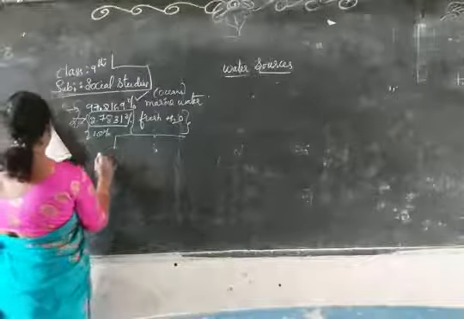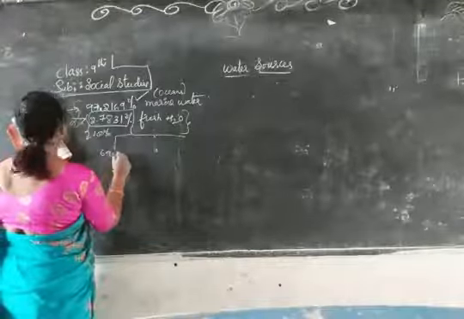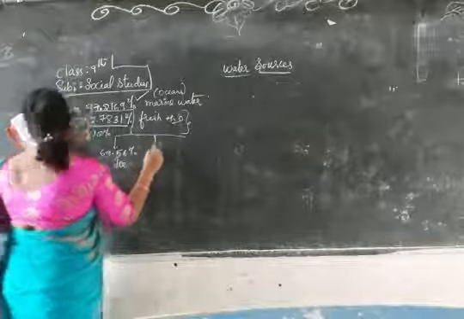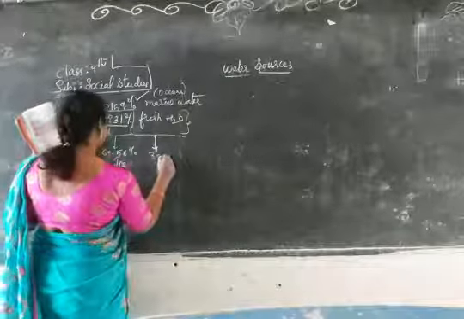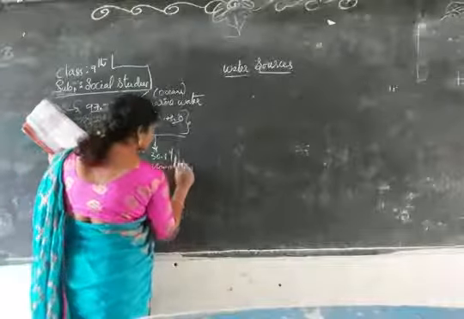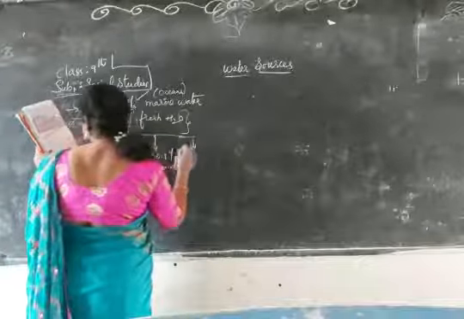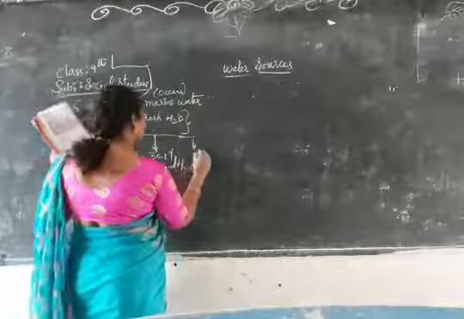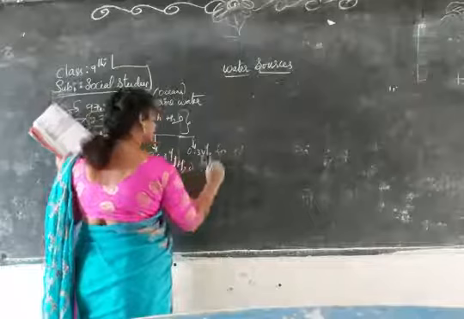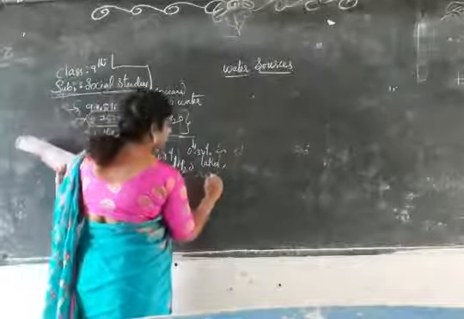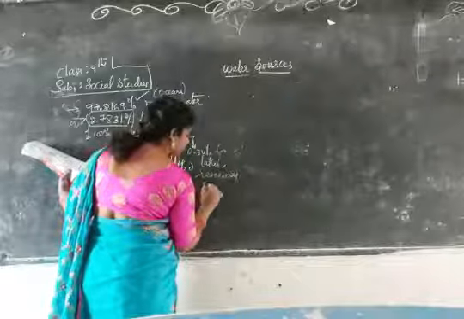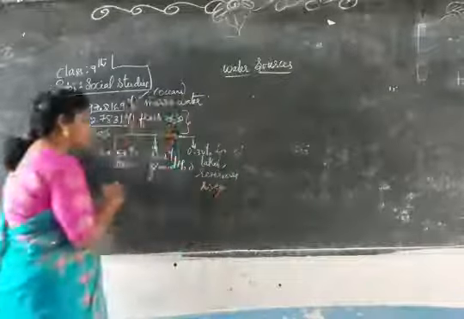Here, ice is 69.56%, groundwater is 30.1%, and the last one is 0.34% in lakes, reservoirs, rivers. You have to write this down, note it, that time only you can remember this.